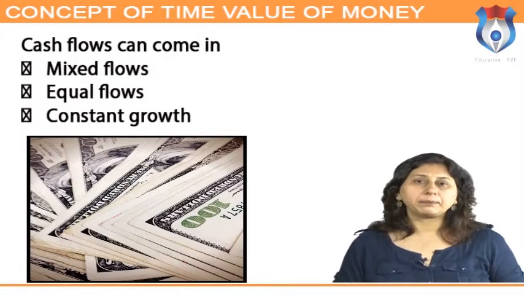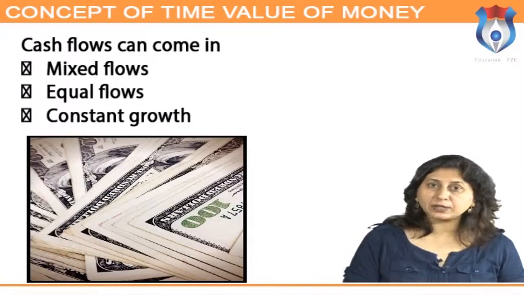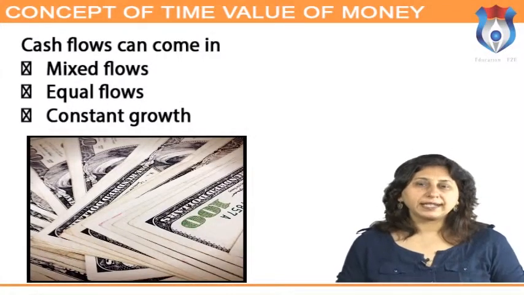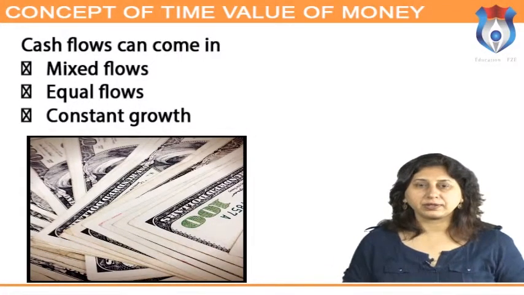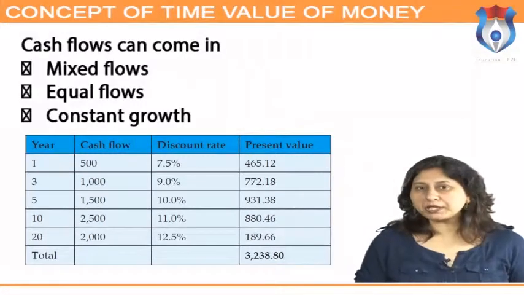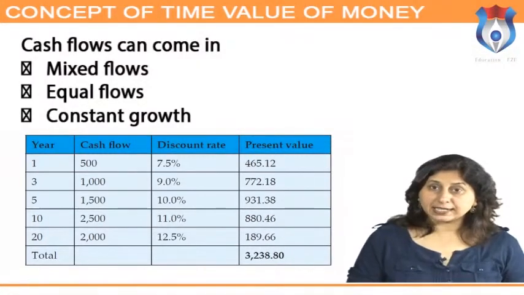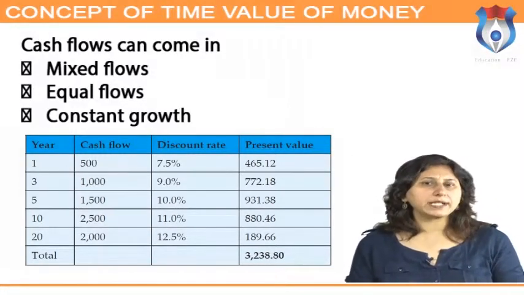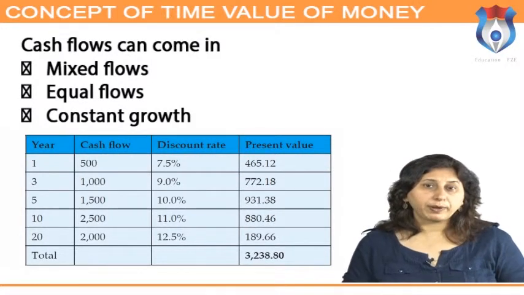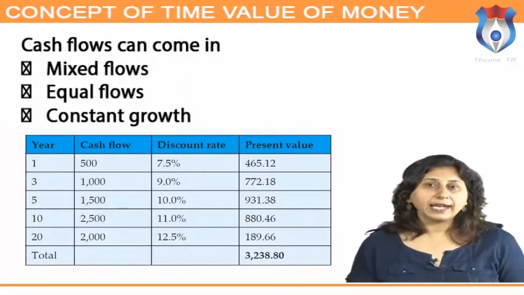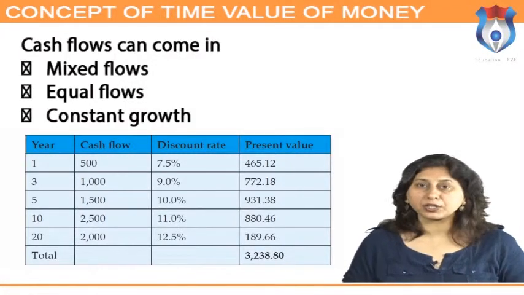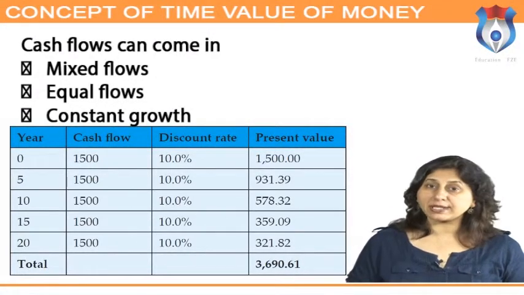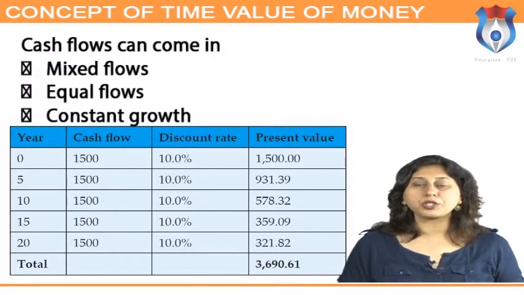Cash flows can come in a mixed stream or a pattern of equal annual flows or even a perpetual stream. Mixed flows, equal flows, constant growth. Mixed flows: to compute the present value of a mixed stream, a spreadsheet is invaluable. Equal flows: the most straightforward application of the DCF method is when expected cash flows will be received in equal payments during the time period in question. Constant growth: as a company grows and becomes more successful, its dividend payments will also steadily grow.